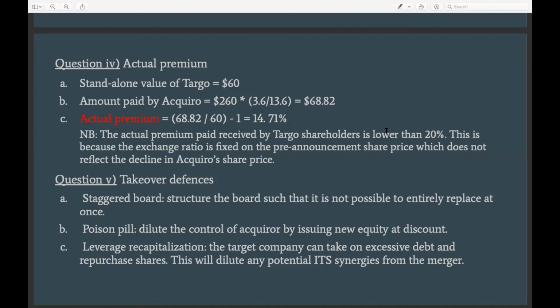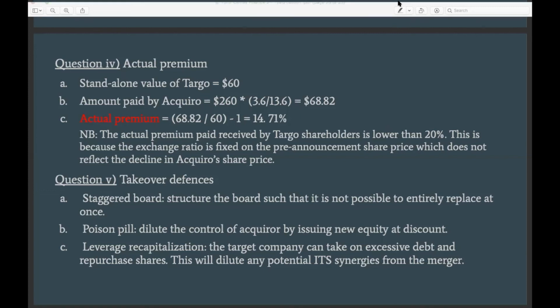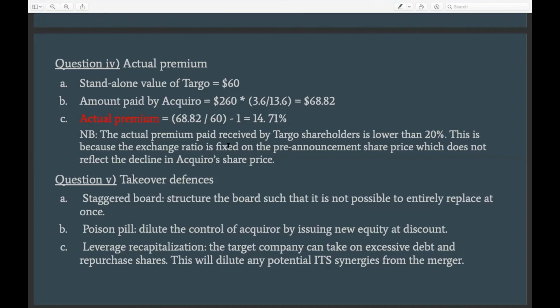So in this case, we know that it's not a good deal for the acquiring company because they are paying too much for a company that is worth less than what they are paying. At the same time, they are not getting any synergies. And as a result, the share price went down. And the drop in the share price also has an impact on the value that the Darboe shareholders are going to get from this transaction. Right. So this is basically why the effective premium is lower than the promised premium, or the premium that was considered at the announcement, right?